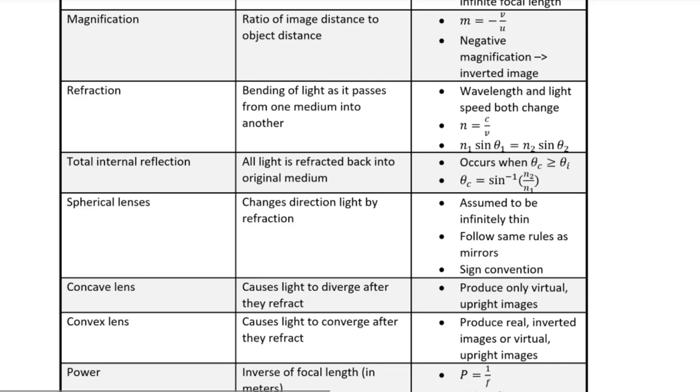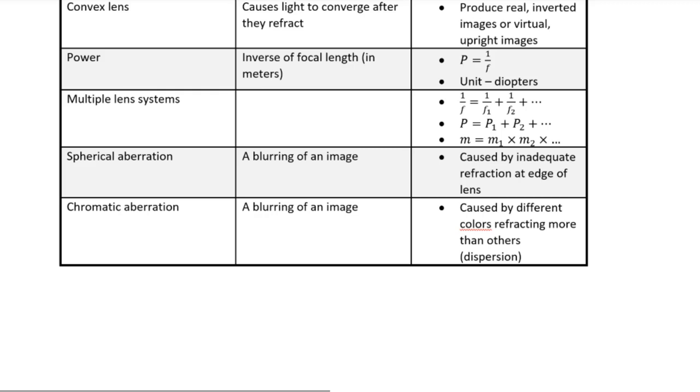I then talked about the idea of lens power, which is a measure of how much the lens changes the direction of the light. It is defined as simply the inverse of the focal length and has units of per meter, which we call a diopter. I then briefly discussed that in the MCAT you must also be able to deal with a multiple lens system and encourage you to check the sample passage we have provided for you on such a system.